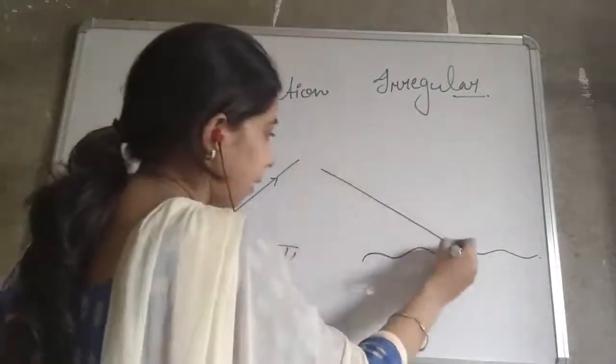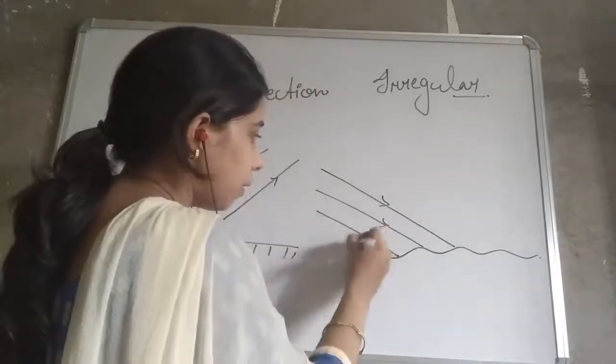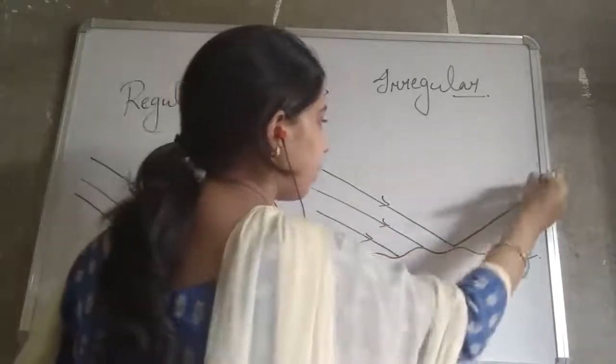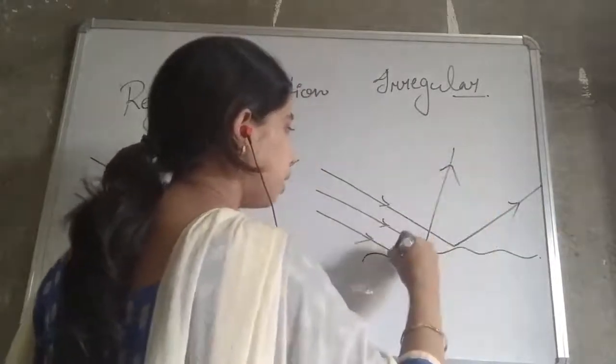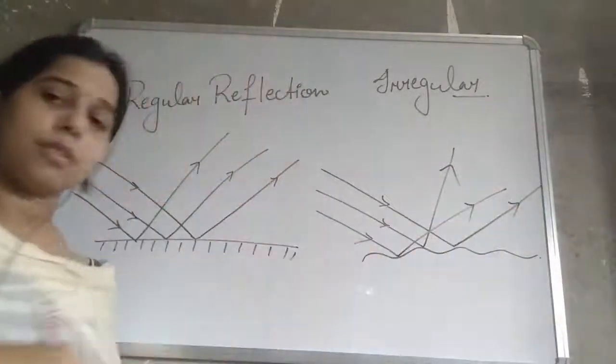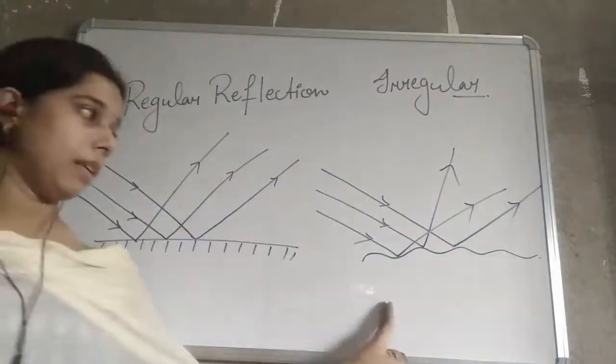A beam of light again is coming here. Now you can see here some of the light will go in this direction, some of the light will go in this direction, others will go in this direction. So this is regular reflection, and this is irregular reflection.